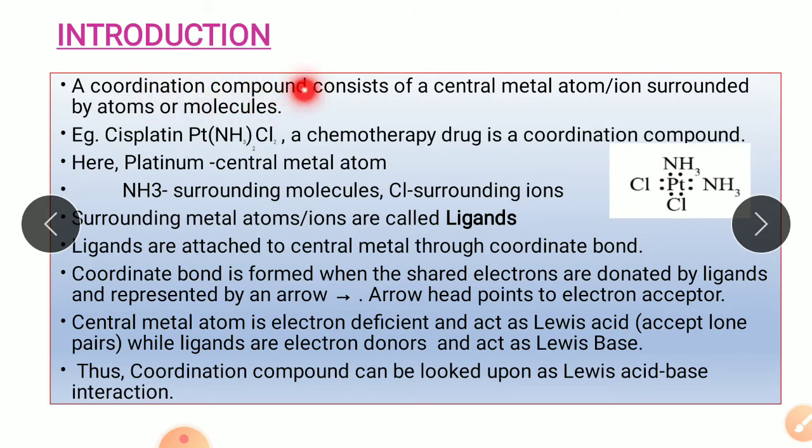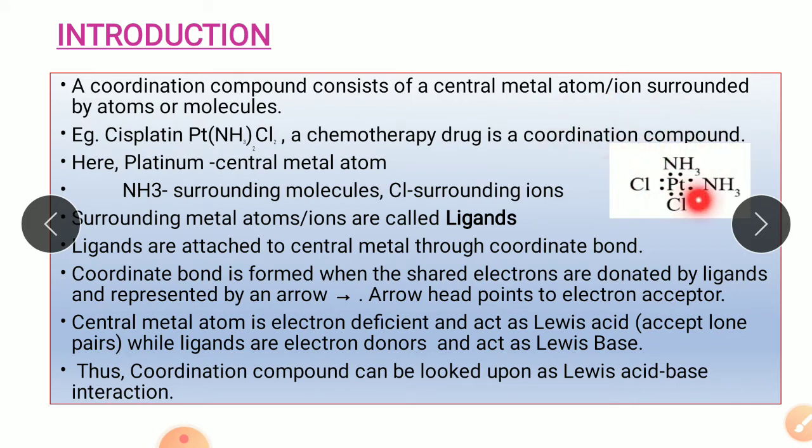Now a coordination compound consists of a central metal atom or ion surrounded by atoms or molecules. So it is a compound having a central metal atom or ion, and it is surrounded by some atoms or molecules. Let's understand this definition with the help of a structure. The example I have taken here is cisplatin. The molecular formula can be written as Pt(NH3)2Cl2. Now this cisplatin compound is a chemotherapy drug. It is used in cancer treatment and it is a type of coordination compound.